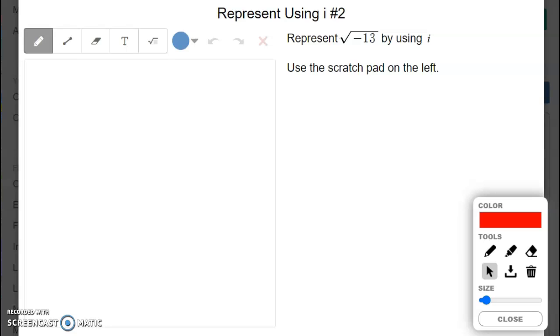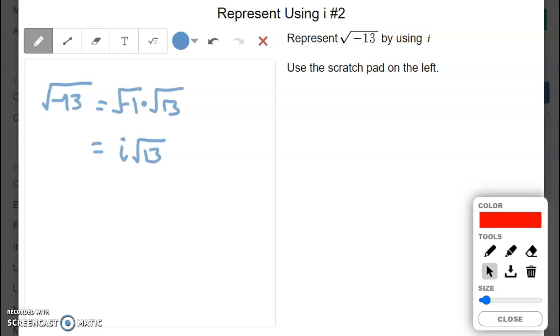What about square root of -13? Again, I need to rewrite this as square root of -1 times square root of 13. And square root of -1 by definition is i, and square root of 13, I cannot simplify anymore.